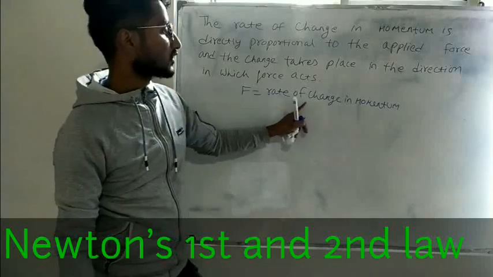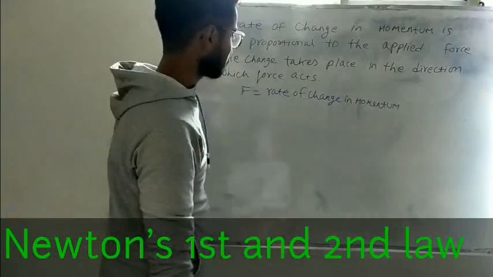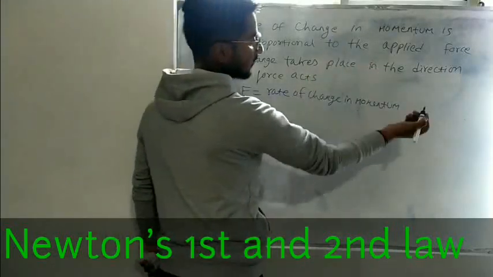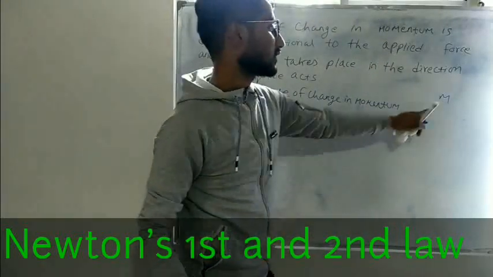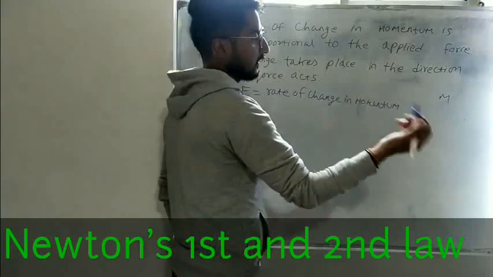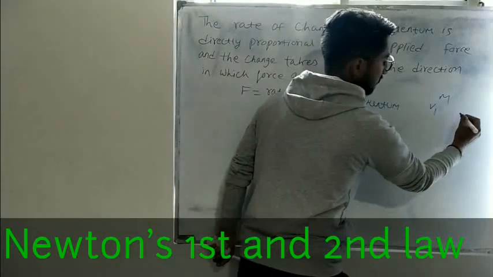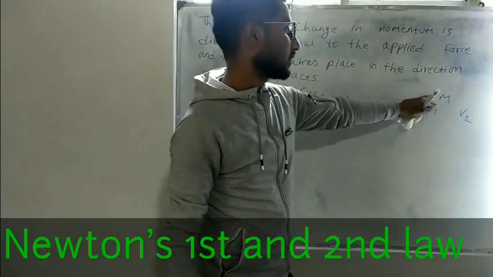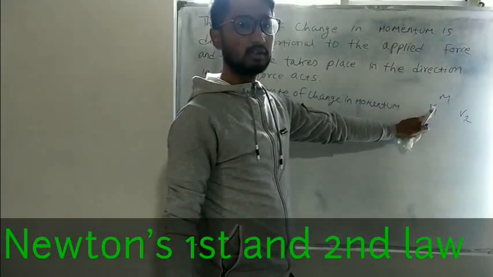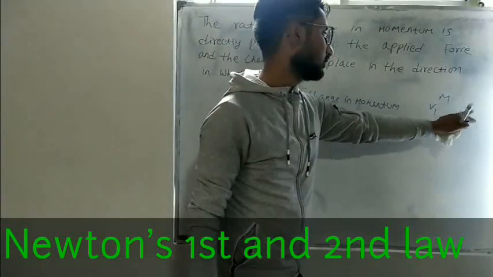Force equals rate of change in momentum. So let us consider the body as having mass m, initial velocity v1 and final velocity v2.